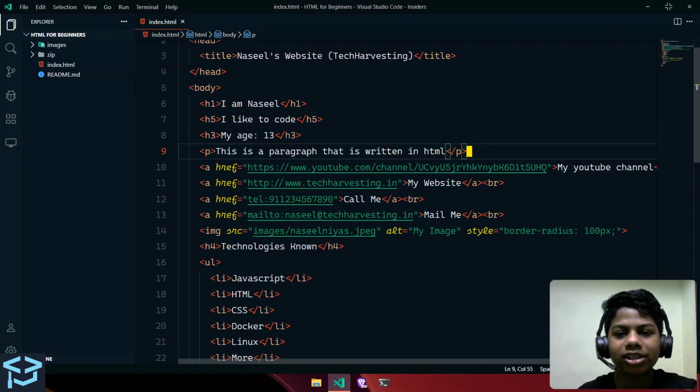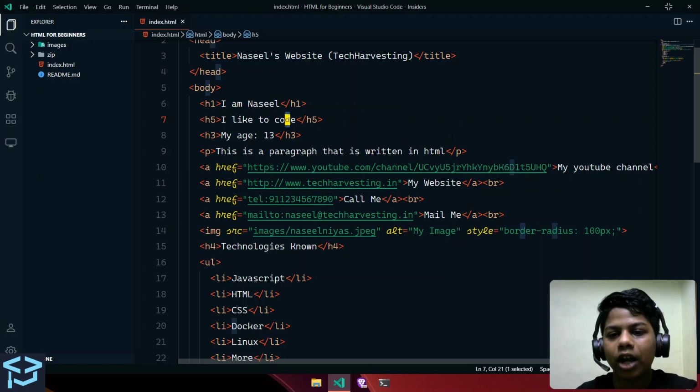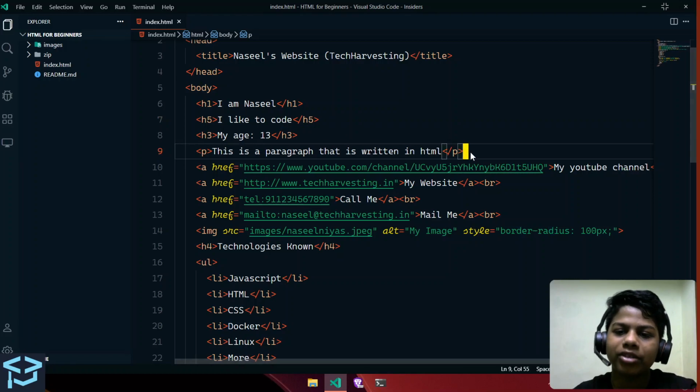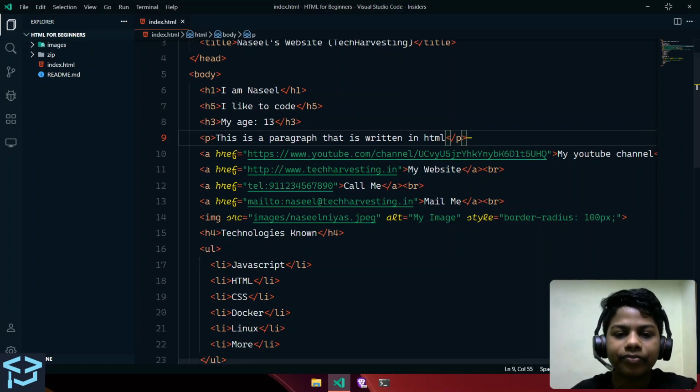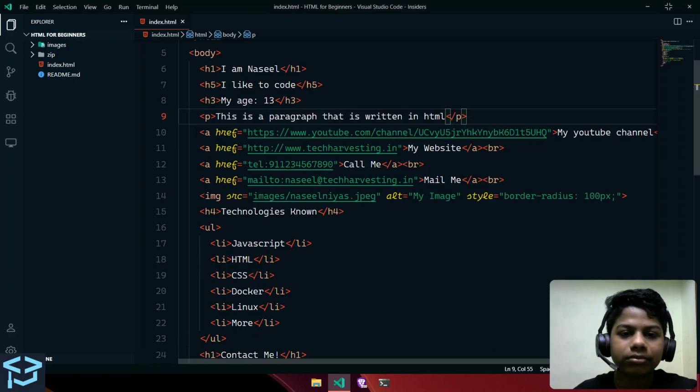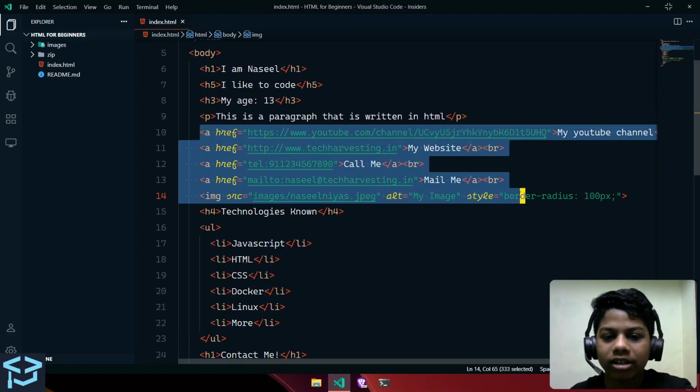The paragraph tag is just like normal text. Even if you take it out of this tag, it's going to render the same way, but you have some more benefits, like you can give classes and IDs, which are things we'll have a look at later, probably in the CSS part. Then we have these anchor tags.